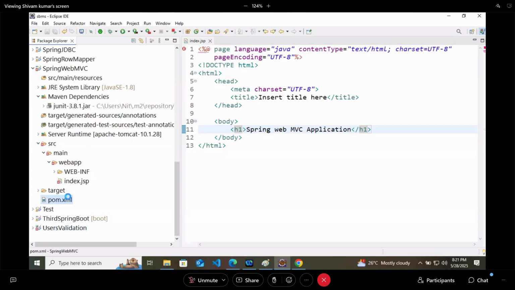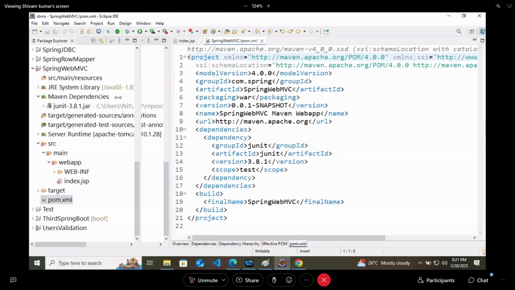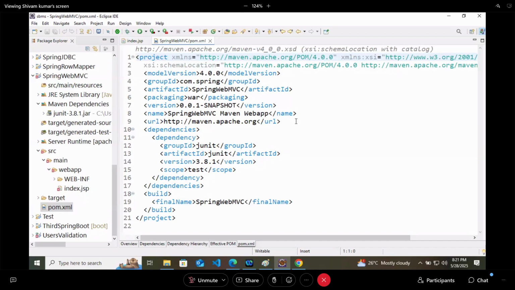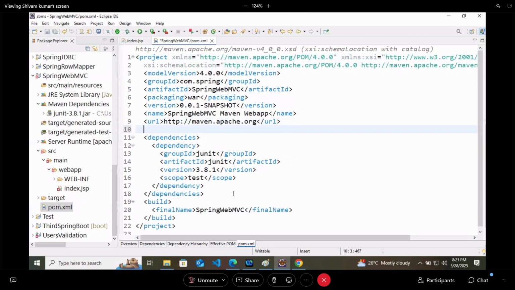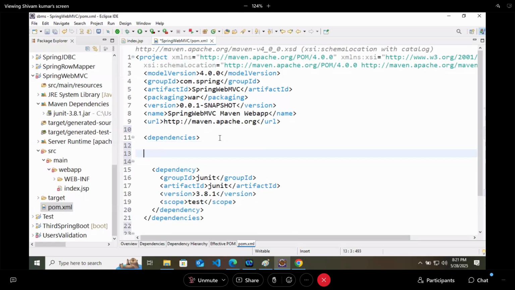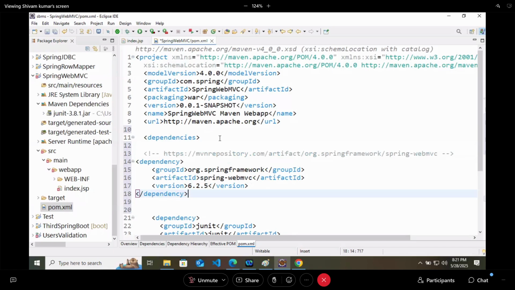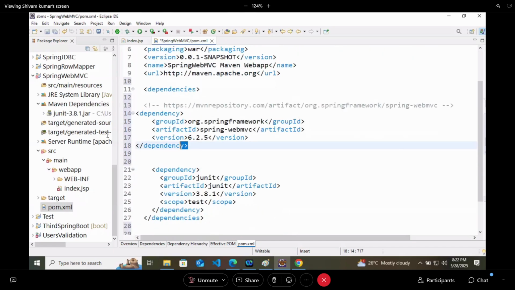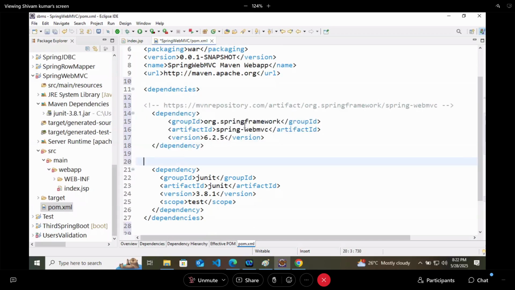Just save the file. And here you can check that we have got all the dependencies like this. Now it is converted to a Spring app. So now we can define the things and all.